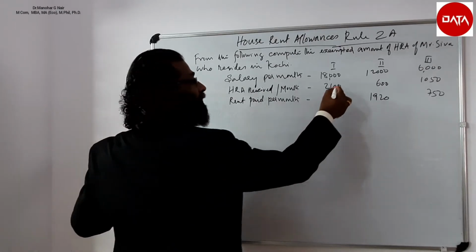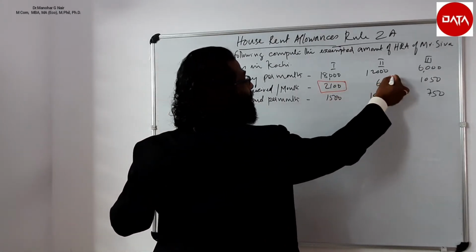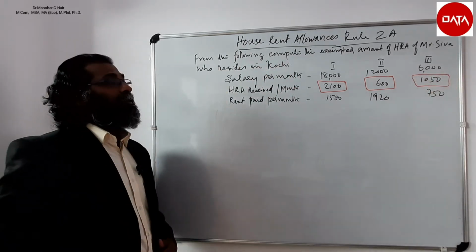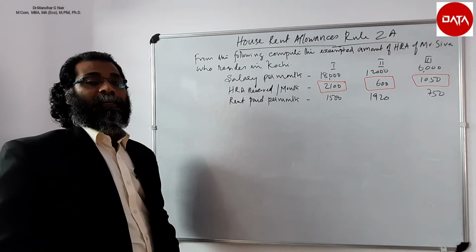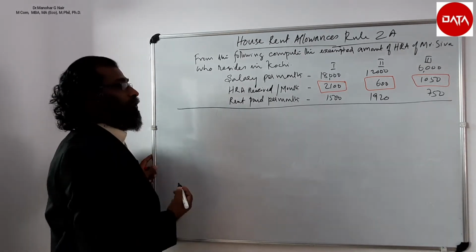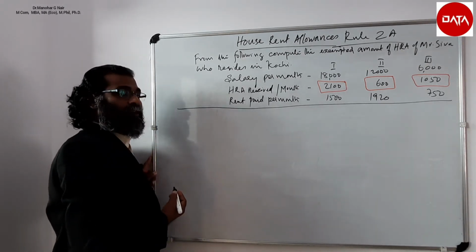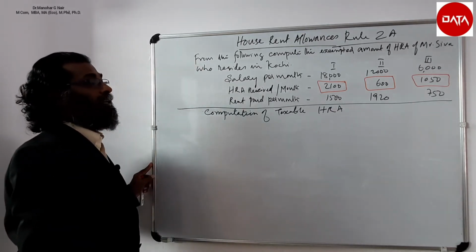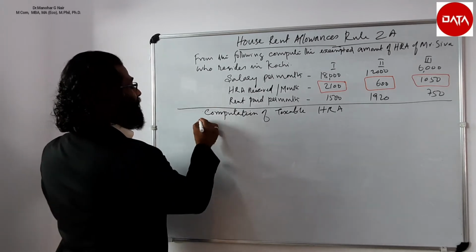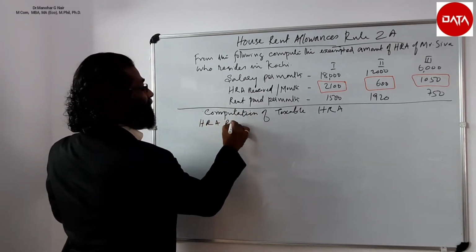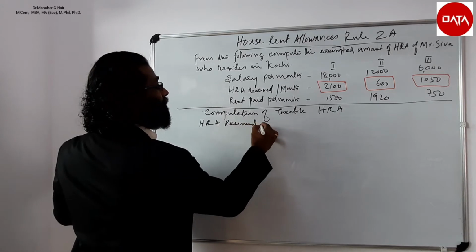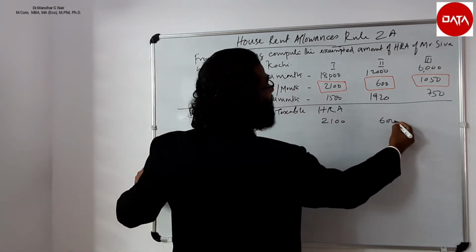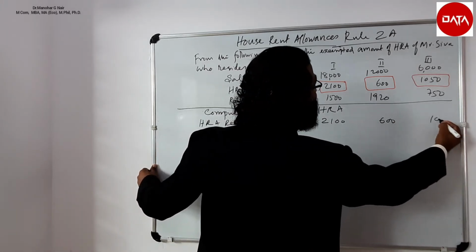Here the HRA received is 2,100, 600 and 1,050. Let us compute to what extent it will be exempted. So the rule says the least of the following shall be exempted. Computation of taxable HRA. HRA received: 2,100, 600 and 1,050.